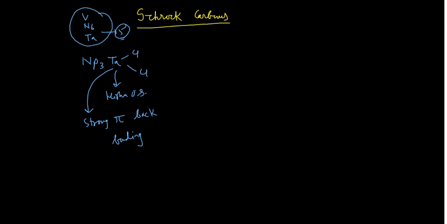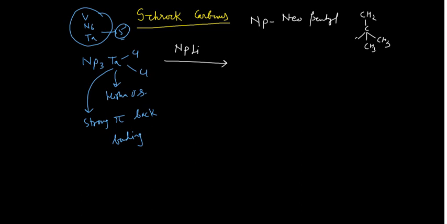Say now you are preparing this one, and for this you are using this reagent, the base NPLi. NP is basically your neopentyl. Neopentyl is CH2, where this carbon is connected with this tertiary butyl group. This is CH3, this is CH3, this is CH3. Very bulky in nature.